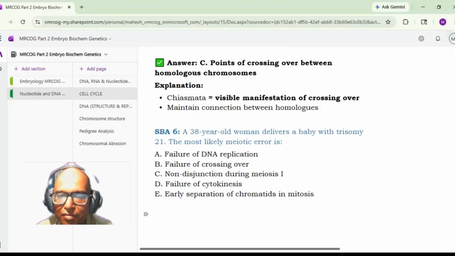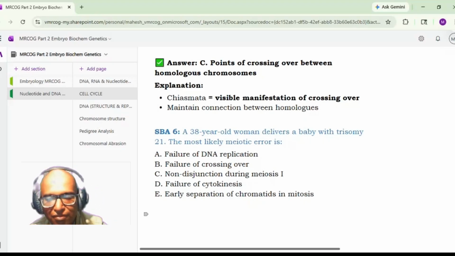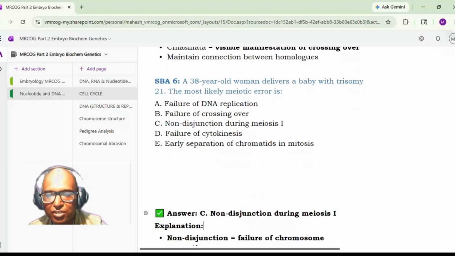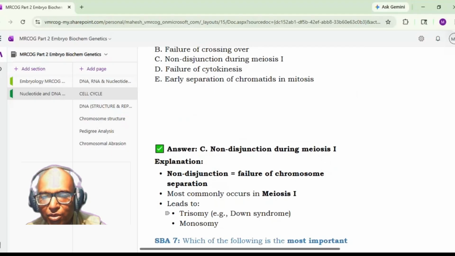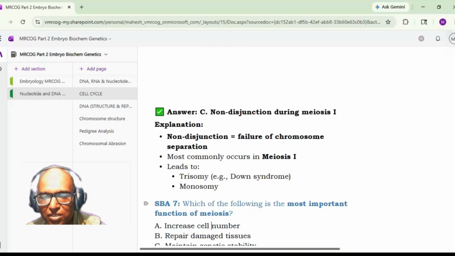A 38-year-old woman delivers a baby with trisomy 21. The most likely meiotic error is: failure of DNA replication, failure of crossing over, non-disjunction during meiosis I, failure of cytokinesis, early separation of chromatids in mitosis. Sir, option C, non-disjunction during meiosis. Yes, it is going to be non-disjunction that we have seen at the end. Non-disjunction is the failure of chromosome separation. Most commonly it occurs in meiosis I. It leads to either trisomy, like Down syndrome, or monosomy, which is Turner syndrome.